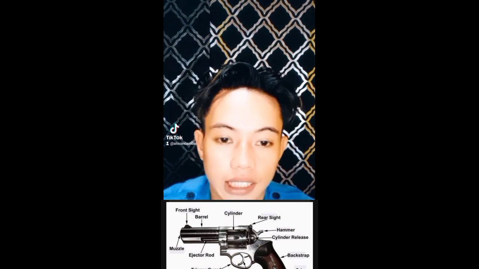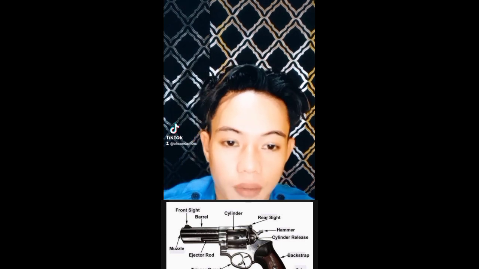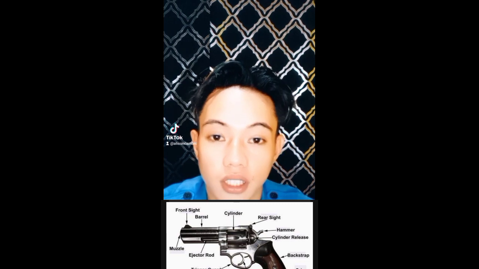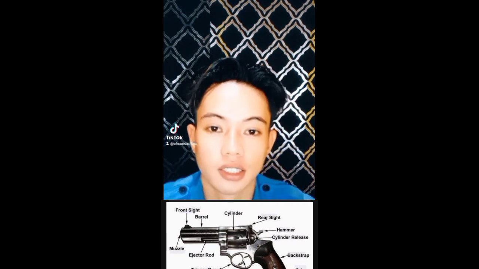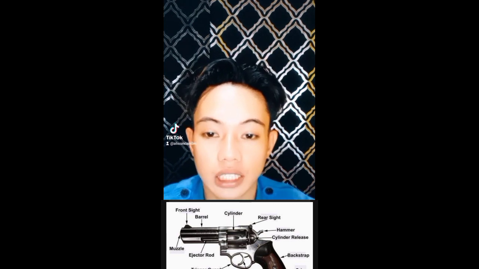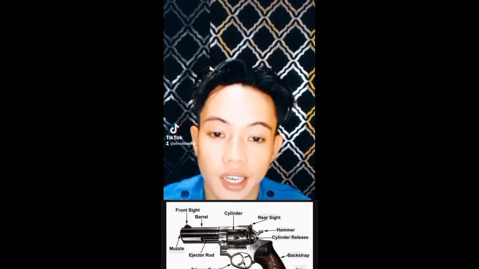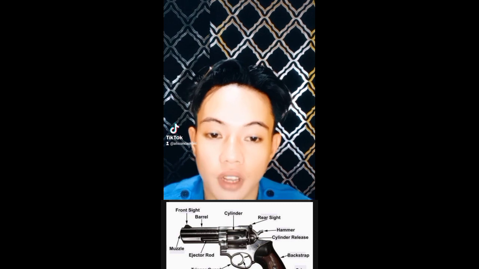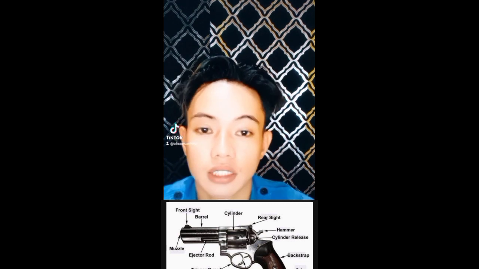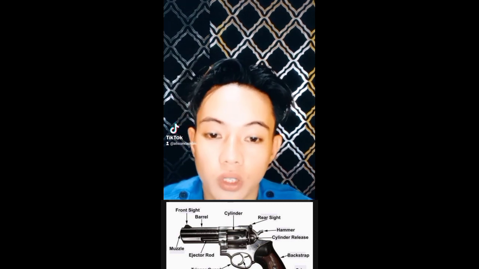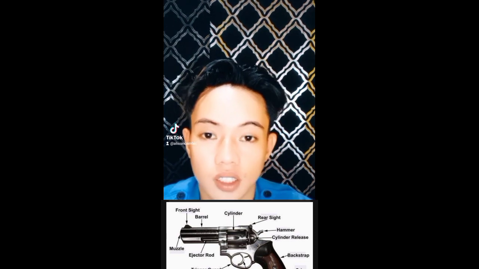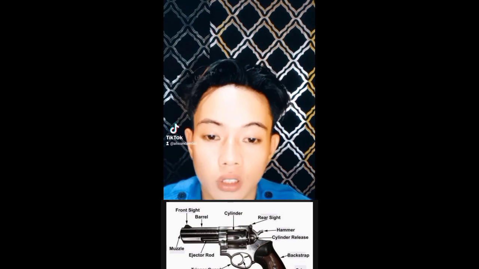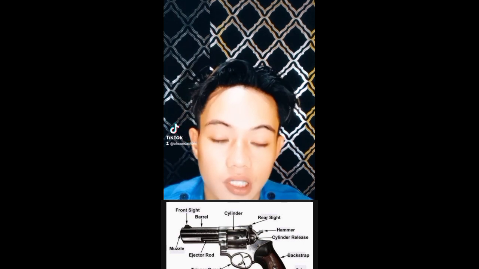First is the trigger. A trigger is a mechanism that actuates the firing sequence of the firearm. Next is the trigger guard. A trigger guard is a protective loop surrounding the trigger of a firearm, to prevent an accidental discharge. Next is the grip. It is held by the hand that operates the trigger.